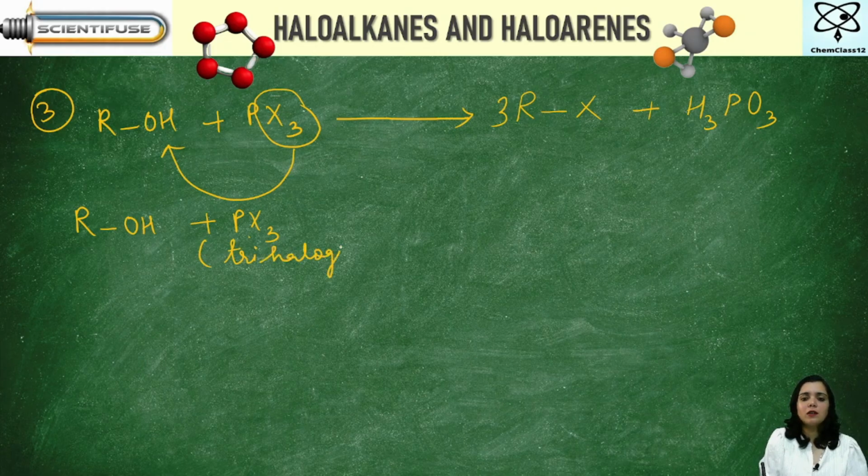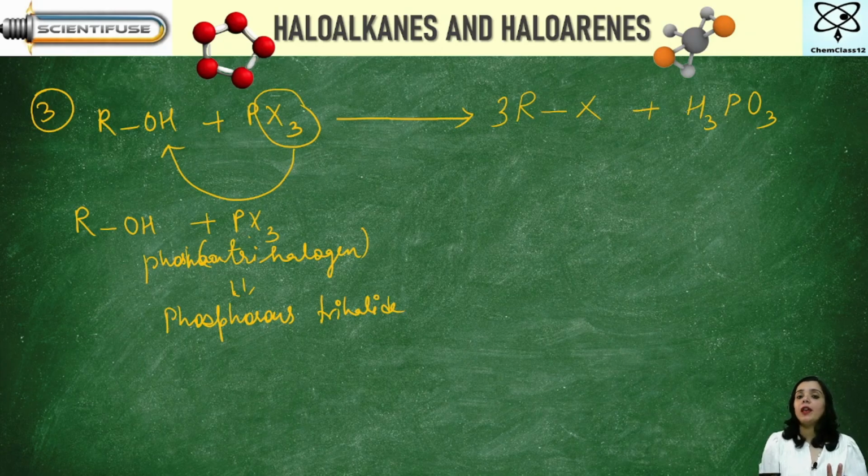Trihalogen. Okay. So this will be phosphorus trihalide, will name it. Phosphorus trihalide.